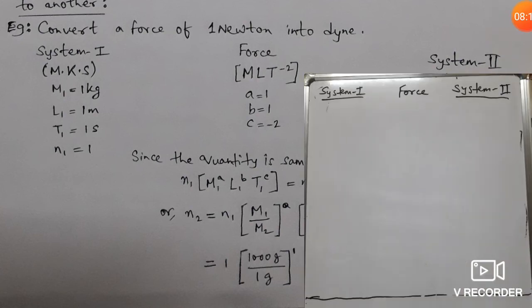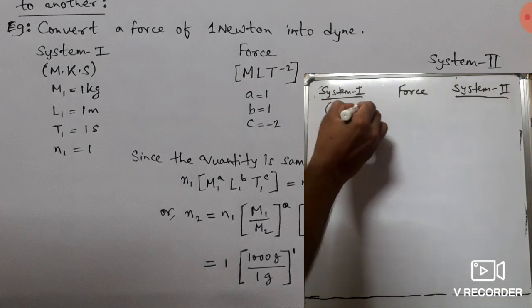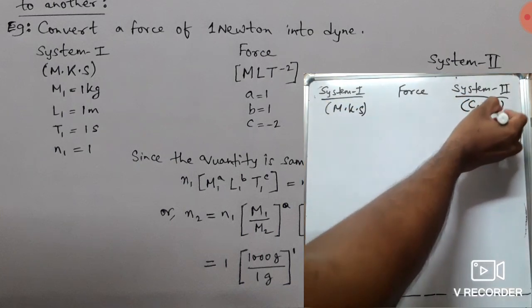So you can see on the board that the physical quantity force is written in the middle, and system 1 will be MKS, because the question is to convert 1 Newton into dyne. So from the MKS system to the CGS system. We will write MKS here as system 1, and we will convert it into the CGS system.